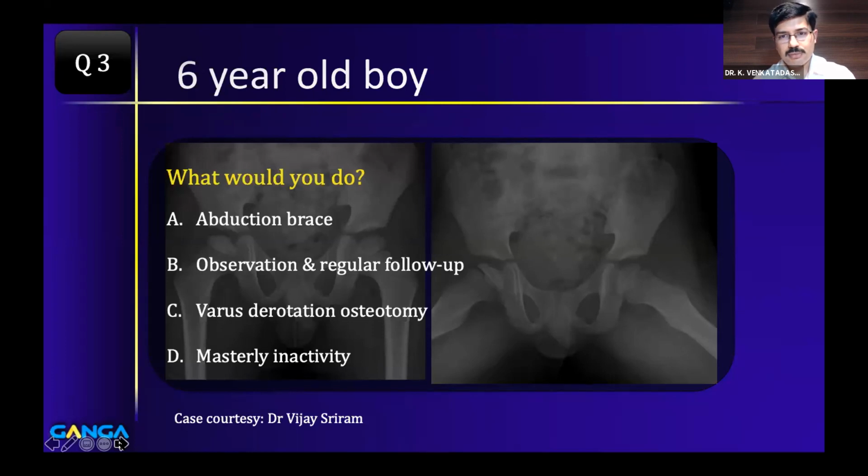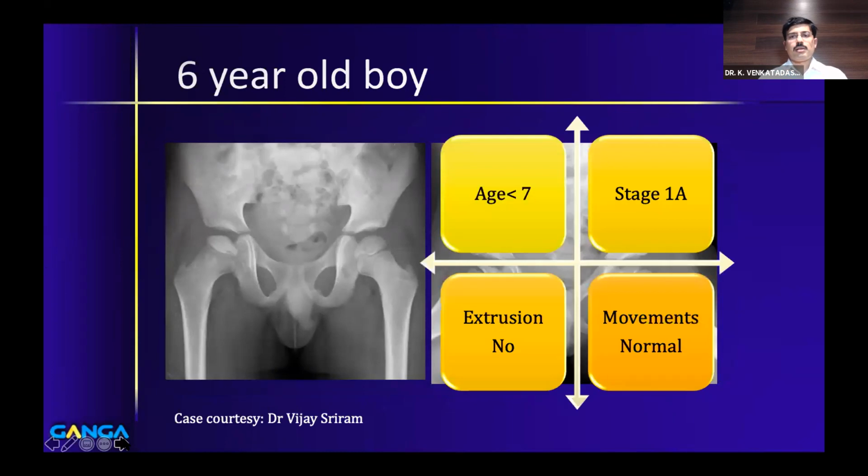That's nice to know. About 50% of them have got the right answer. Still 30% have said abduction brace. So let us see. If you look at this, the child is less than 7 years. He is in stage 1A. There is avascular necrosis, but there is no collapse. There is no extrusion, and range of motion is normal. Of course, I did not give the clinical findings. So there is no indication for prophylactic containment. We saw that in age less than 7 years, if there is extrusion, you have to contain. If there is no extrusion, there is no need for a containment procedure.